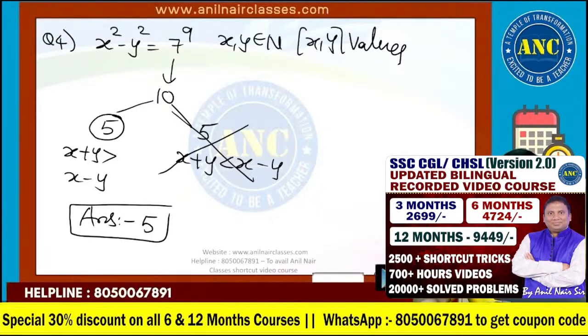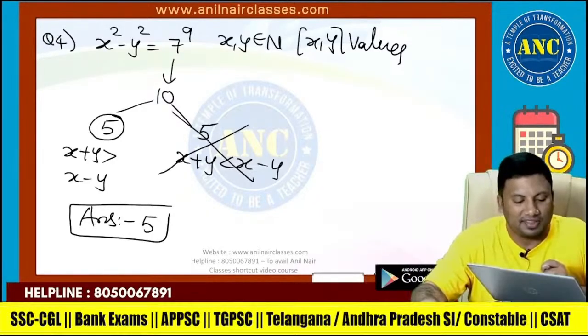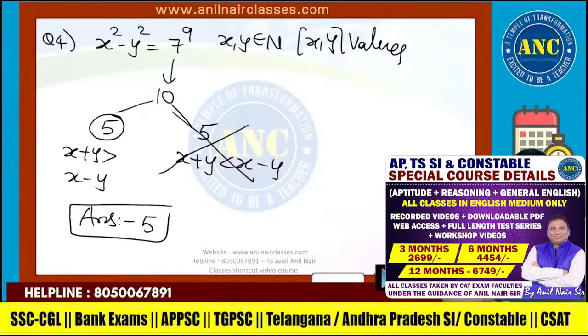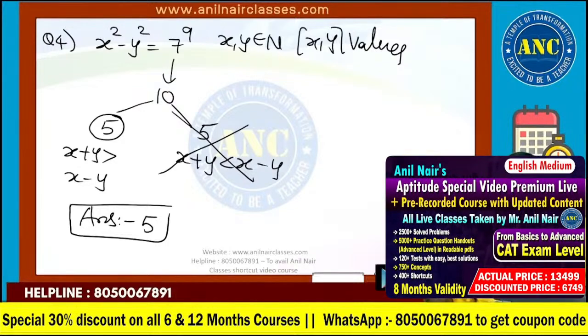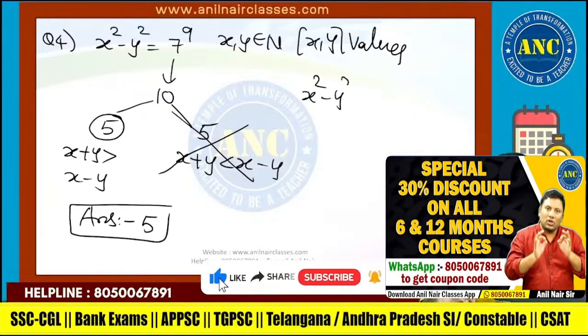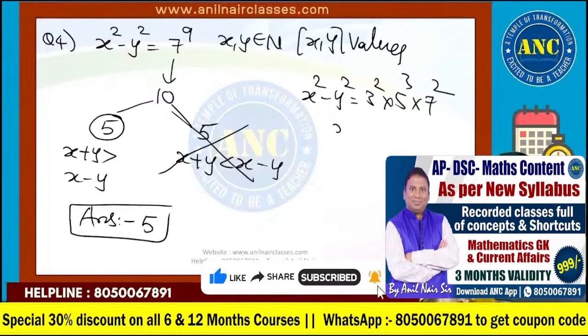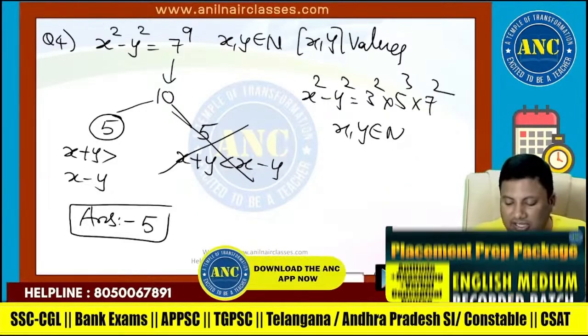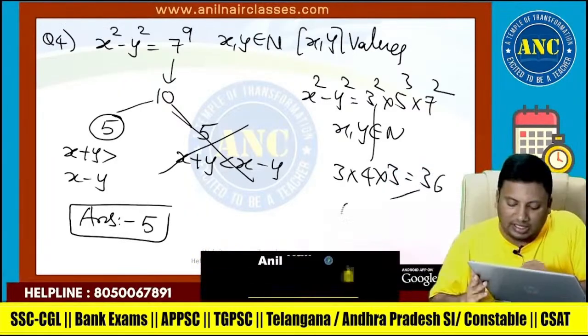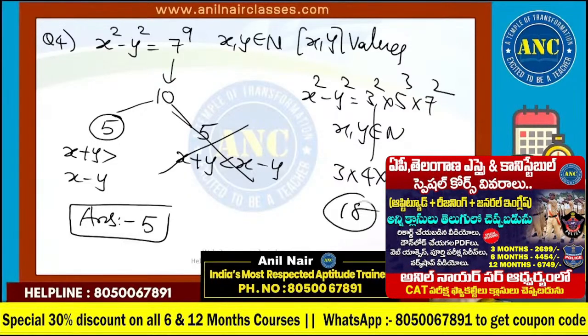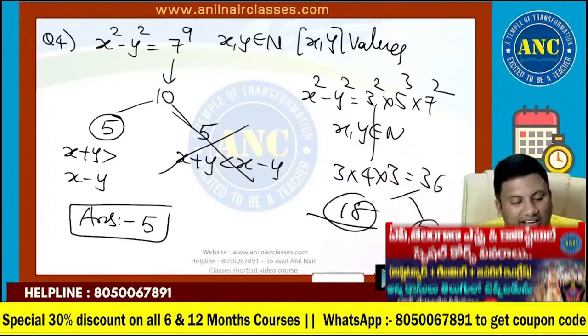Idea is clear, because if the power is an odd number, I will get even factors. So equal distribution. Suppose please solve this question orally: 3 square into 5 cube into 7 square. If it is x and y natural numbers, natural numbers only we are discussing. So here it is 3 into 4 into 3, 36. 18 here, 18 here. Answer is nothing but 18. Idea is clear, right?